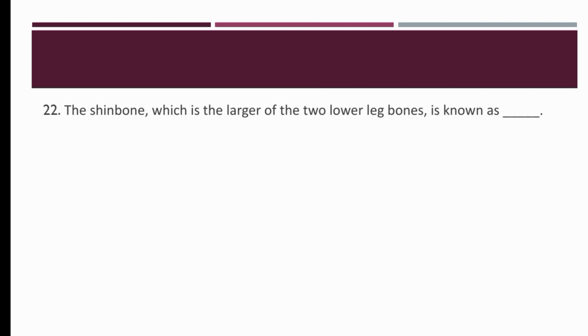The shin bone, which is the larger of the two lower leg bones, is known as dash: radius, ulna, fibula, or tibia. So the shin bone, which is the larger of the two lower leg bones, is known as tibia. The right option is D.